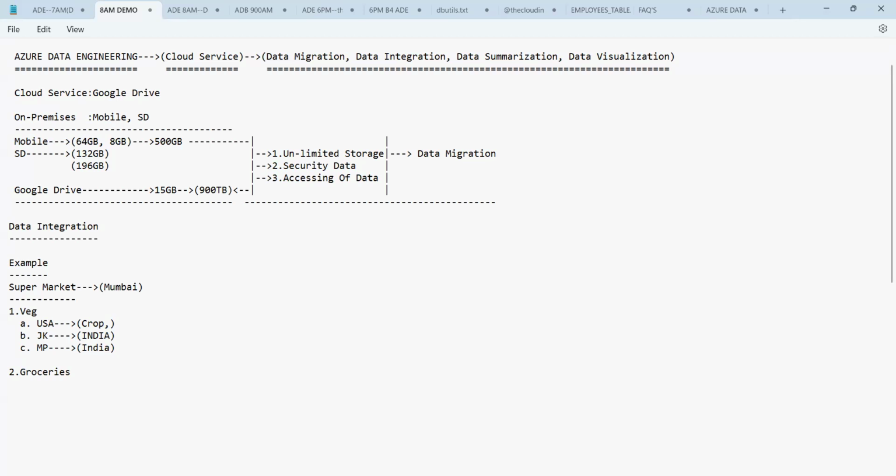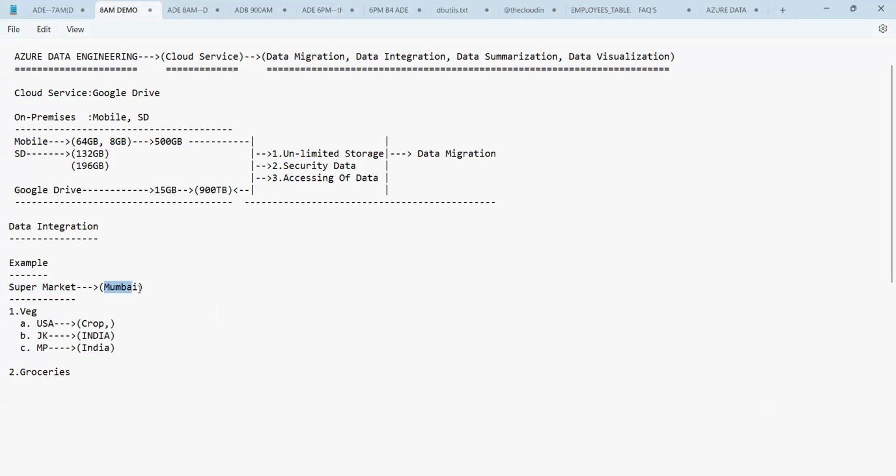Even when you come to the groceries, let us say toothpaste or soaps, etc., these are all manufactured at various locations and in various manufacturing units. From there, the same is gathered by the supermarket and made available for sale to customers at the Mumbai location.